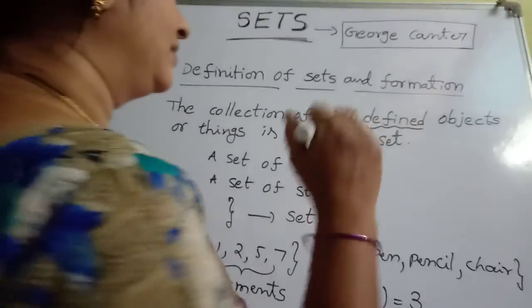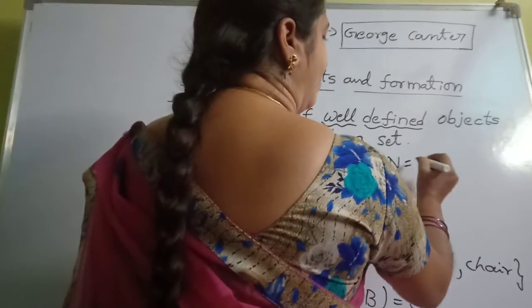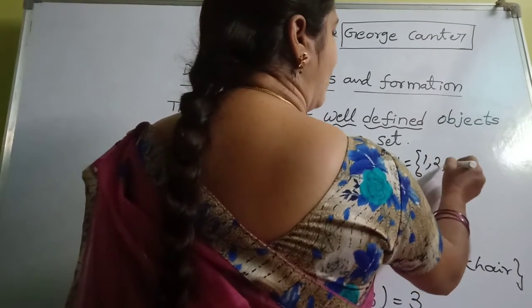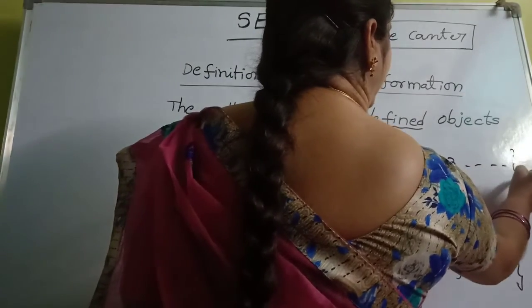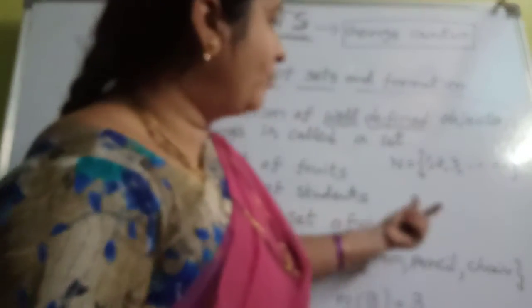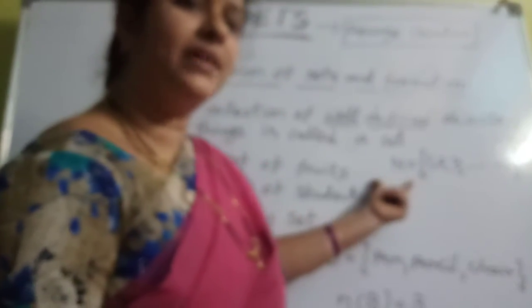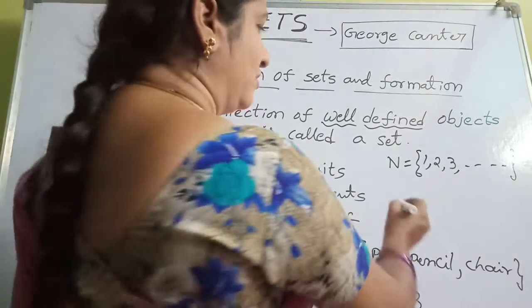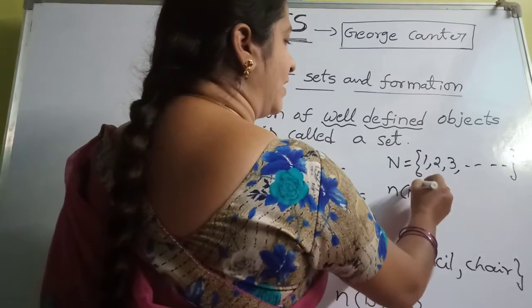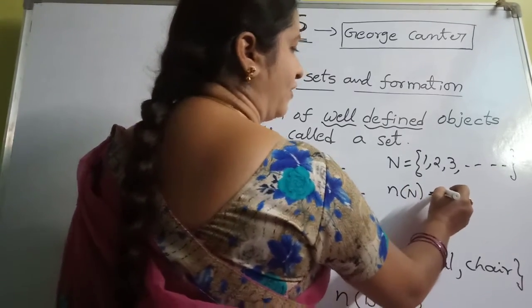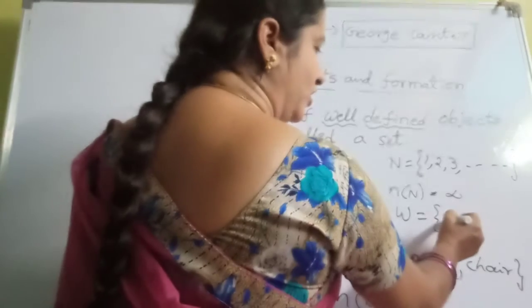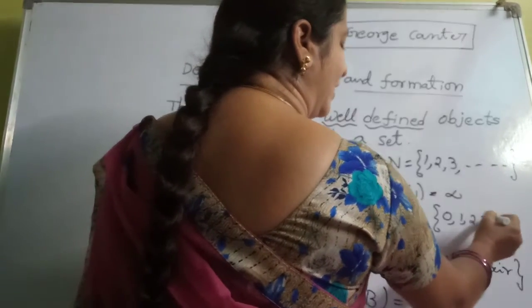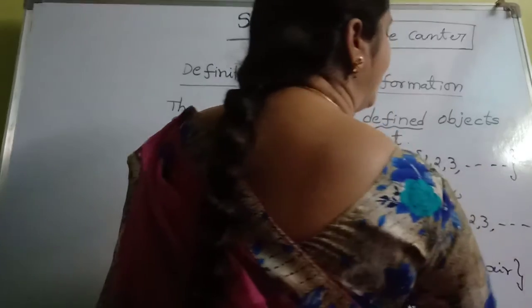The natural number set is denoted by N equals set of 1, 2, 3, etc. These numbers are infinite. So how many elements are there in the natural number set? That is infinite, so n(N) is not defined, it is infinite. W is the whole number set. What is the starting number in the whole number set? That is 0. 0, 1, 2, 3, etc. This is the whole number set.